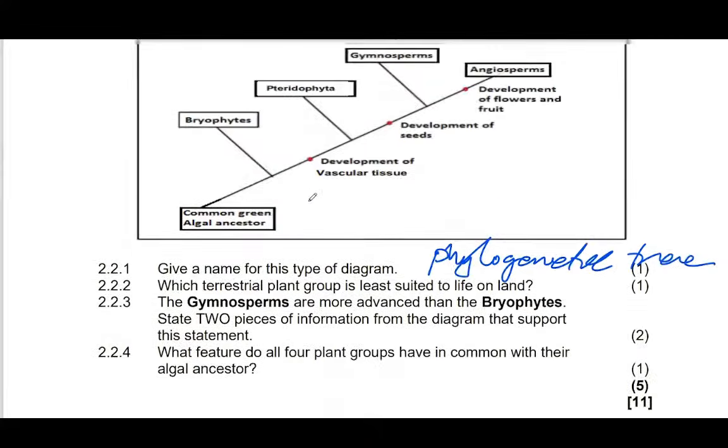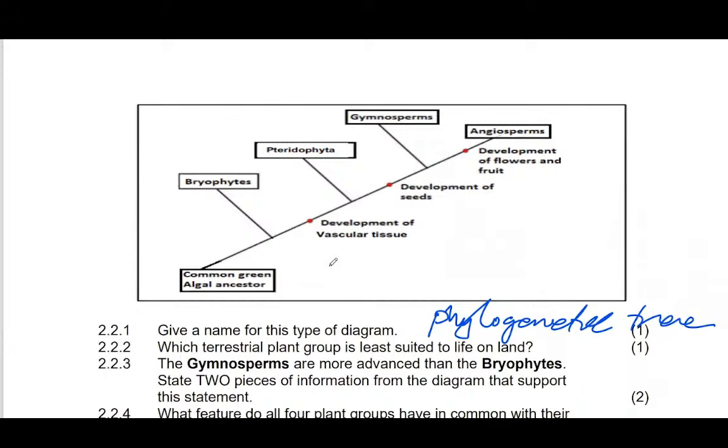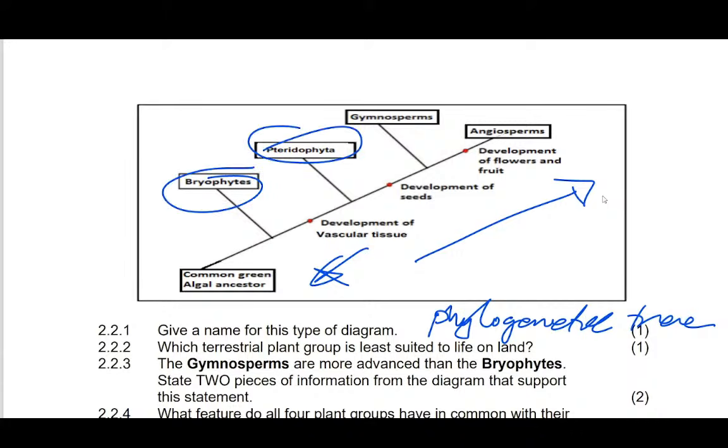Yes, if you look at it, as you are going up, it becomes more advanced, and as you're going down, it becomes more towards water. That's why this and this require water for reproduction, while this and this don't need water for reproduction. So if you're talking about terrestrial, we're talking about land, which has harsh conditions.